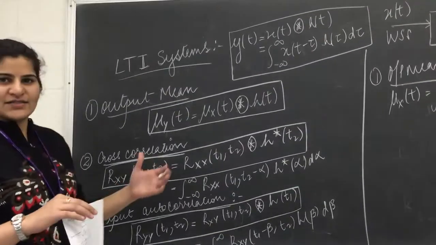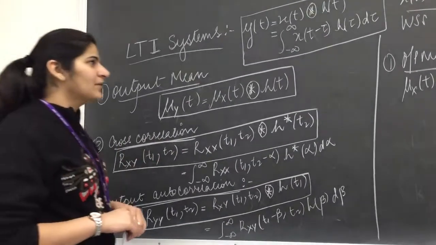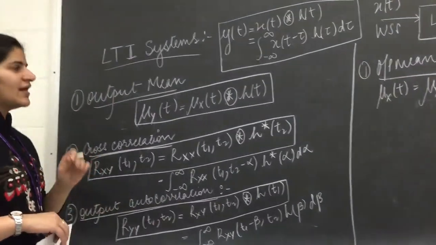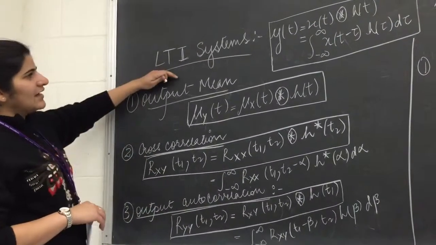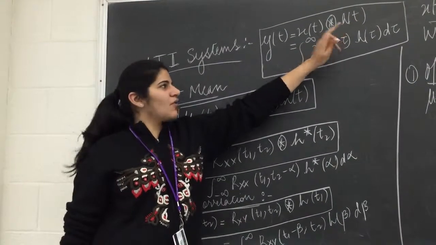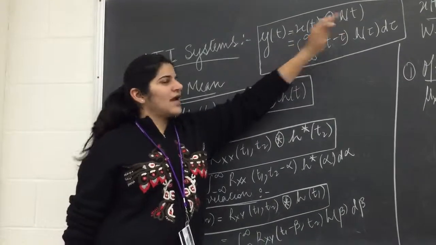We'll learn about LTI systems, and especially we'll take an example of an input which is wide sense stationary. First of all, we'll take note of the results. When we have an LTI system, its output is the input convolved with the system response. So this is x(t) convolved with h(t).